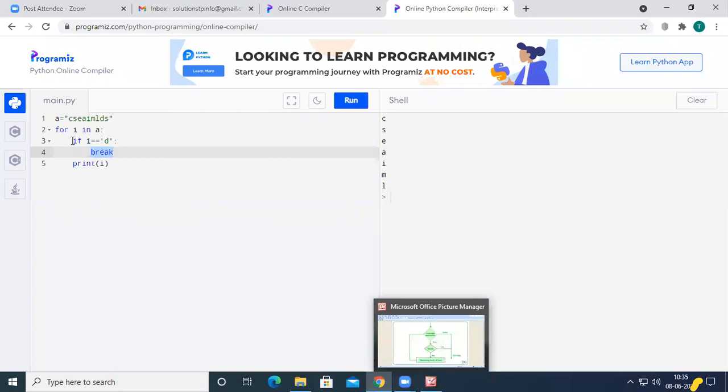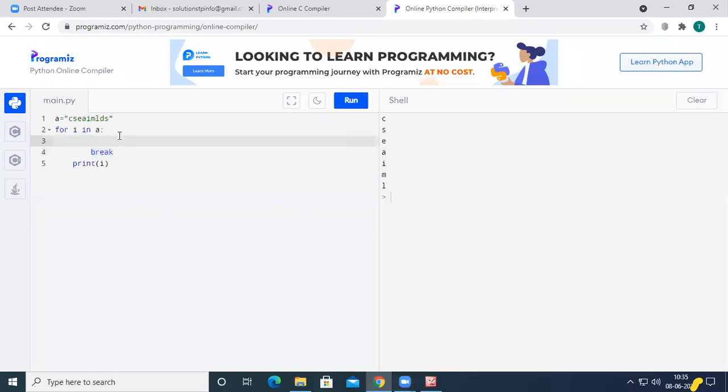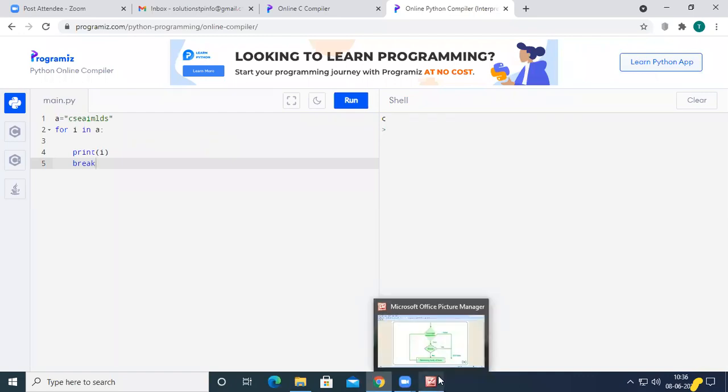Let us see what will happen if we don't use that if condition inside the for loop. Now, if you run the code, you don't get any output. See here, we don't get any output because immediately when we enter into the for loop, we execute the break statement. If you write the break statement here, only C will be printed on the output screen. Okay, so depending upon our need, we can use this break statement anywhere in the program. Okay, I think everyone understood the use of break statement.